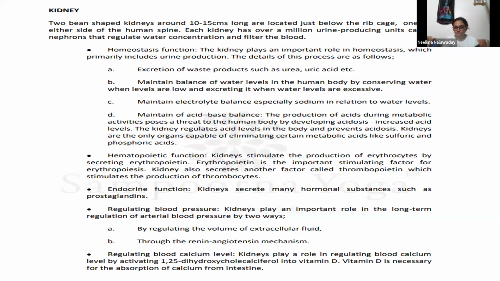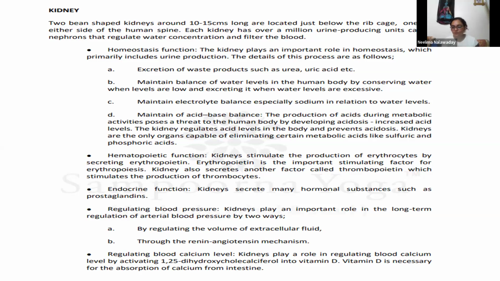Endocrine function. Kidneys secrete many hormonal substances such as prostaglandins, hormones. On the top of kidneys, there are two glands located called adrenal glands, and they secrete very important hormones that we are going to see later on. So endocrine function is also important. Regulating blood pressure.